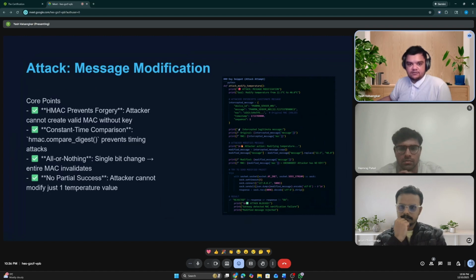These are the attacks that we will be focusing on. The first attack: modification. This demo runs an actual attack trying to modify a temperature value in an encrypted packet. The attack logic is: intercept a legitimate encrypted message, flip bits in the ciphertext, and send the modified packet to the gateway. What the code shows is that HMAC computation prevents forgery.